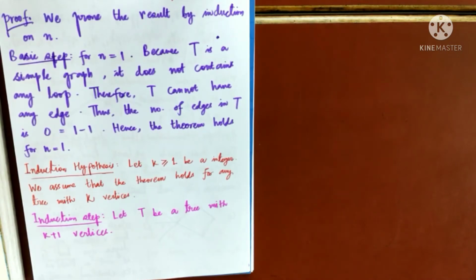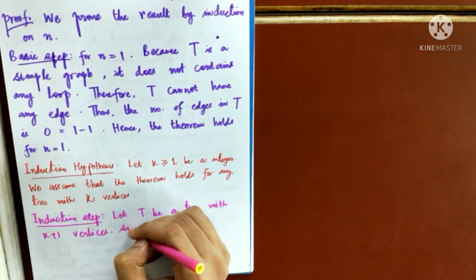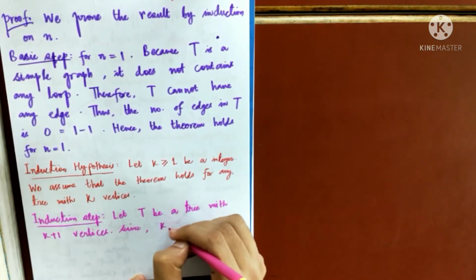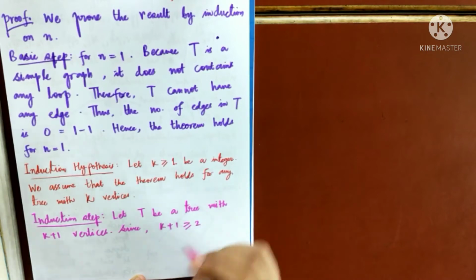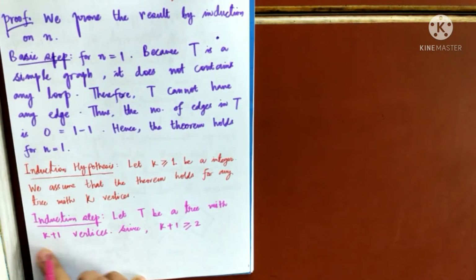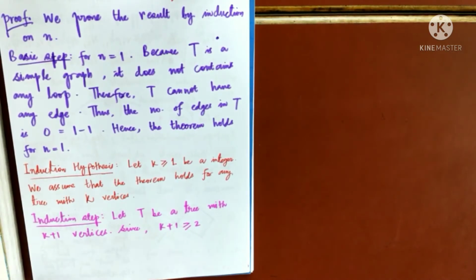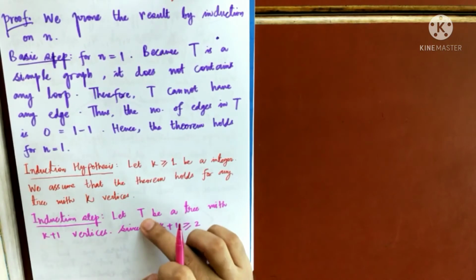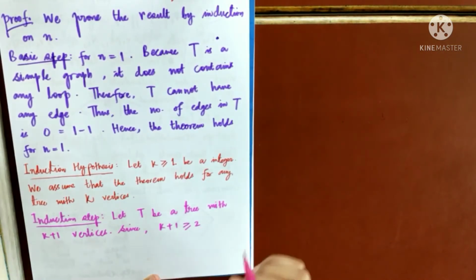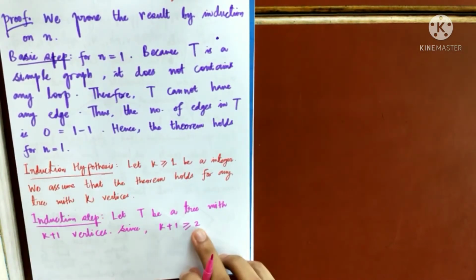We'll use the previous theorem for this. Since k is at least 1, k cannot be 0, so k plus 1 is at least 2. That is, in simple words, my tree has got at least 2 vertices.